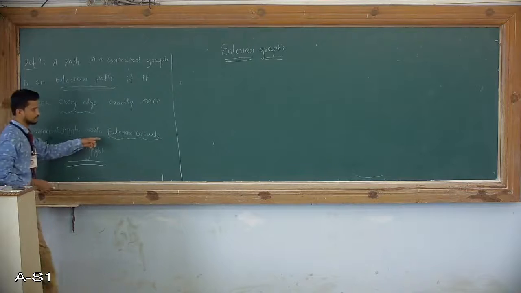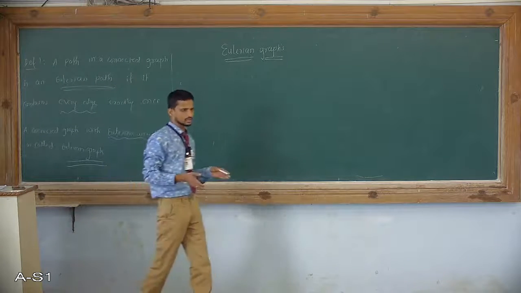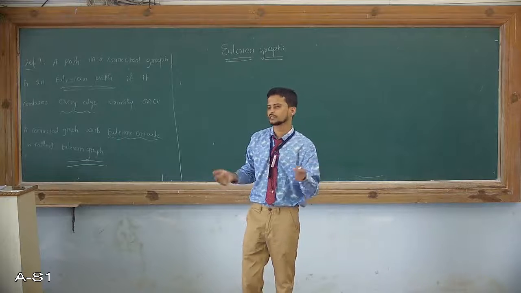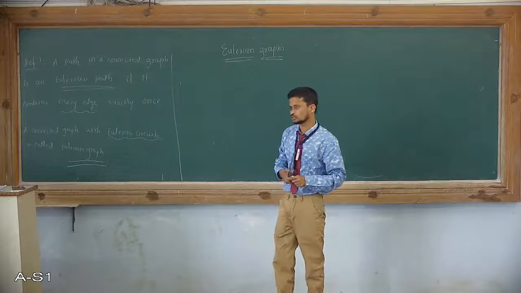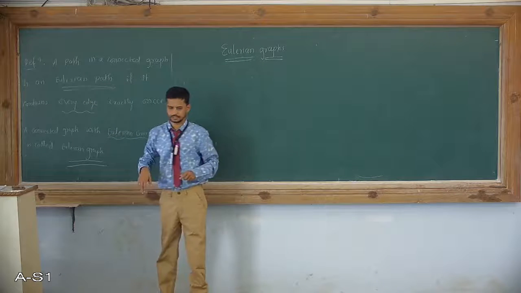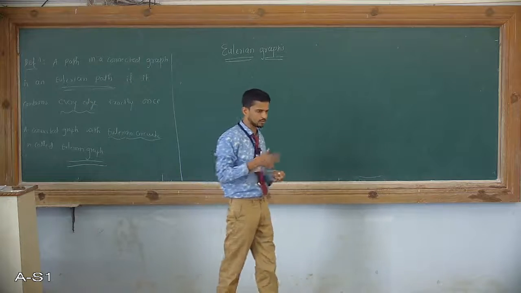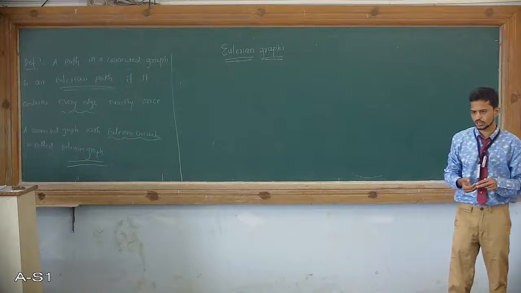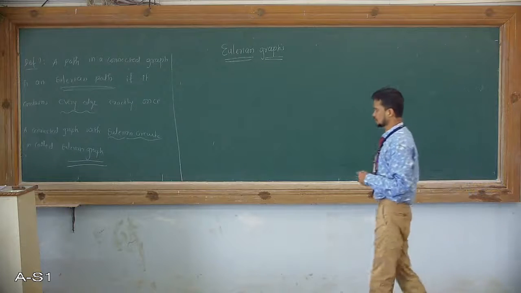Here I have not defined what an Eulerian circuit is: a circuit means the starting point and end point are the same, then you can say it is an Eulerian circuit. Since the word Eulerian is used, it is connected with the Eulerian path, so I have not defined the Eulerian circuit separately. If a graph has an Eulerian circuit, then that graph is called an Eulerian graph.